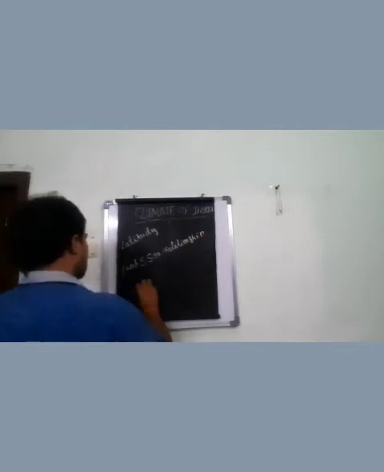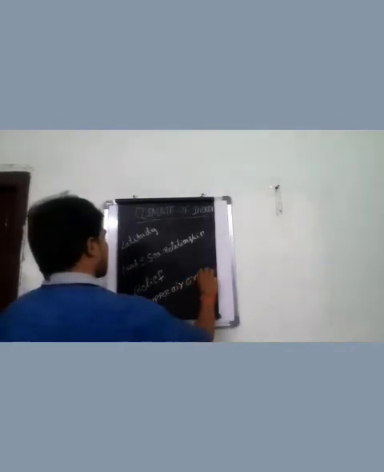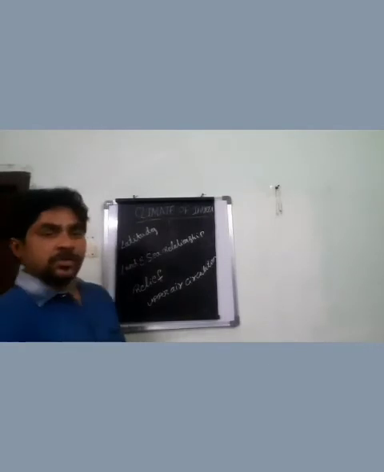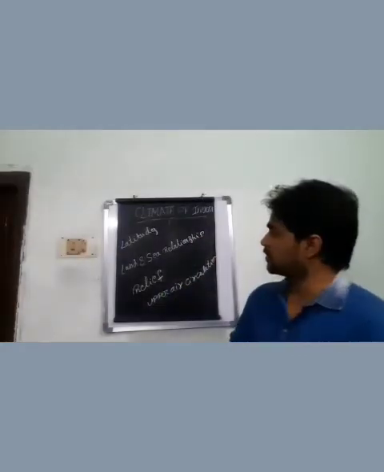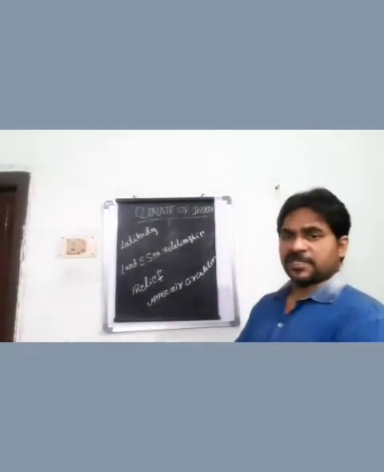The next one is relief. And the other one is upper air circulation. So what are the factors that influence the climate? There are 4 factors that influence the climate.